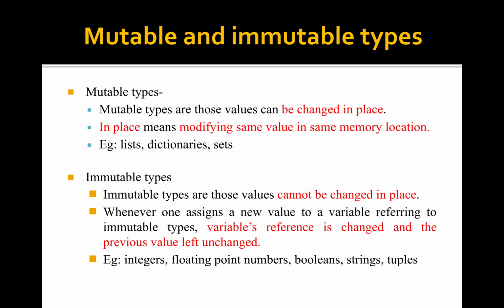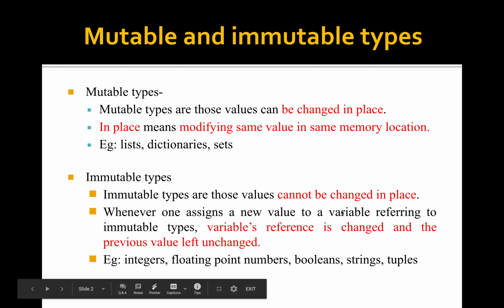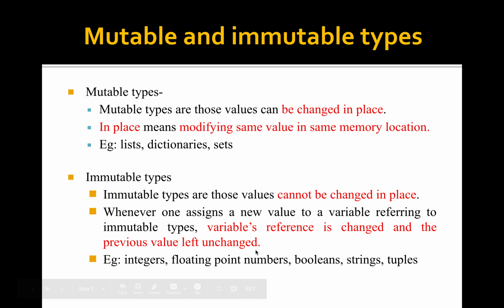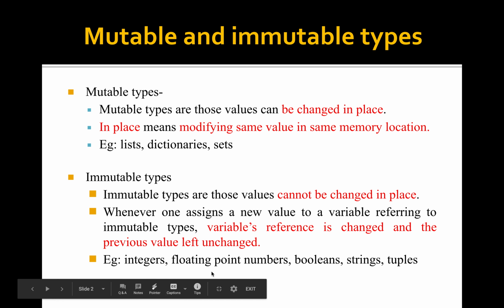For example, list, dictionaries and set. All these are examples of mutable types. The second one is immutable type. Immutable type means those values cannot be changed in place. That means it modifies the value not in the same memory location. That is, whenever one assigns a new value to the variable referring to an immutable type, the variable reference is changed and the previous value is left unchanged. That means modification does not take place in the same memory location. For example, integer, floating point numbers, booleans, strings, tuples.